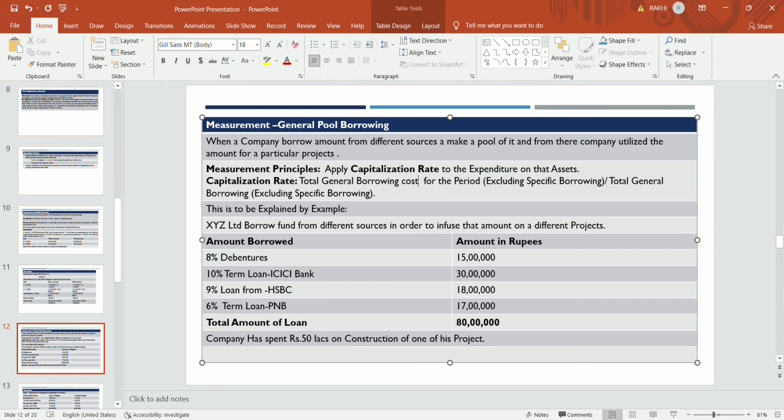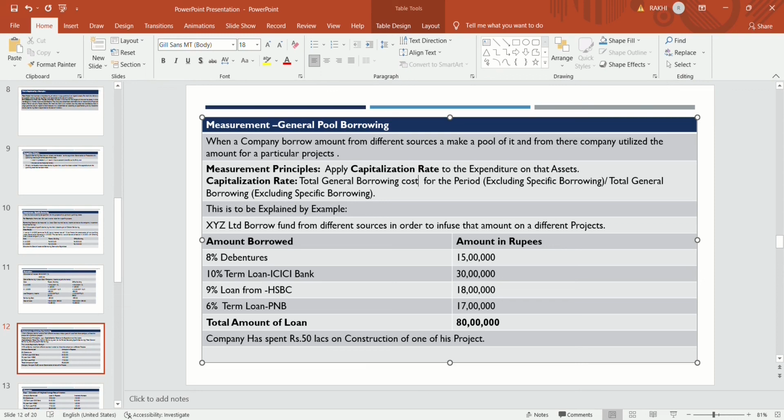Suppose XYZ Limited borrows funds from different sources in order to infuse that amount into different projects. Suppose the amounts borrowed are: 8% debenture, 15 lakhs; 10% term loan from ICICI Bank, 30 lakhs; 9% loan from HSBC, 18 lakhs; 6% loan from PNB, 17 lakhs.